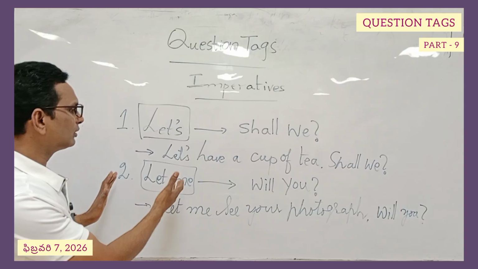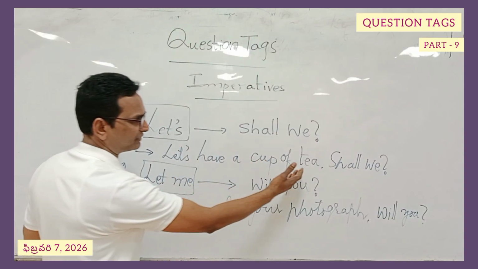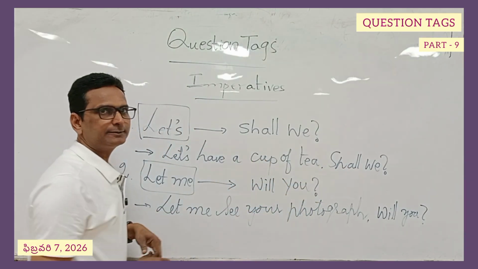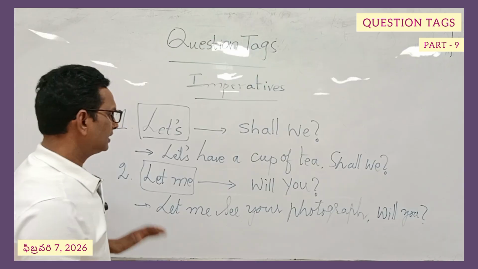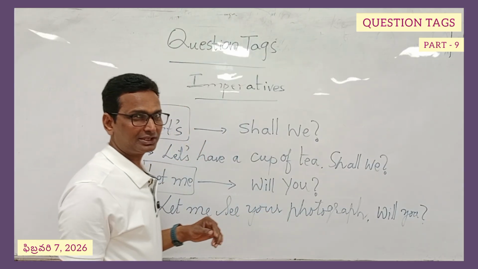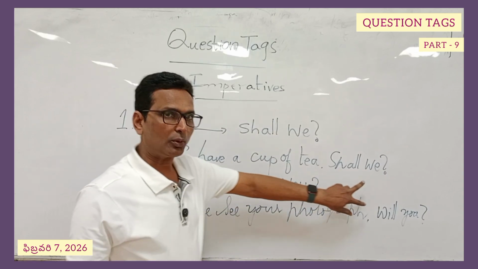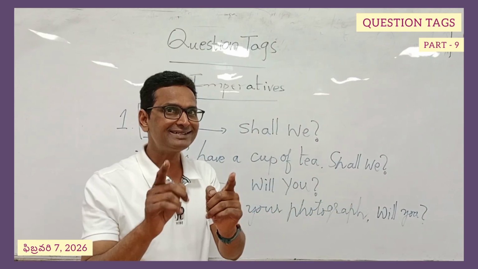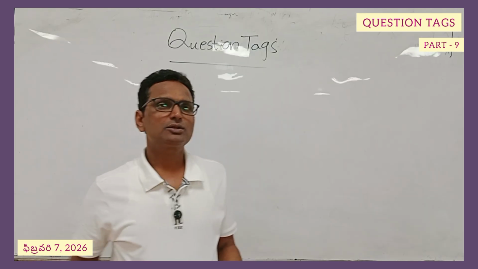I would like to read out the examples. Let's have a cup of tea, blank. What is the tag? Shall we? Let me see your photograph. What is the question tag? Will you? These two points are very important. Please remember without fail.